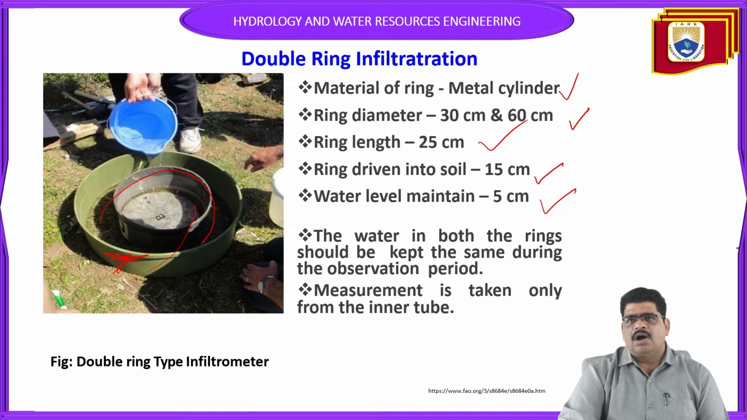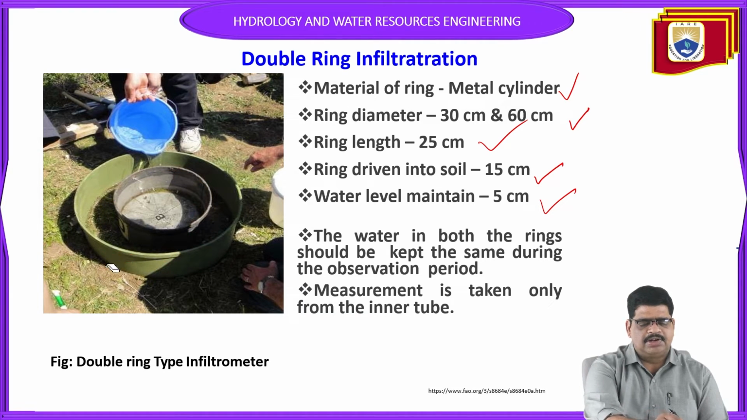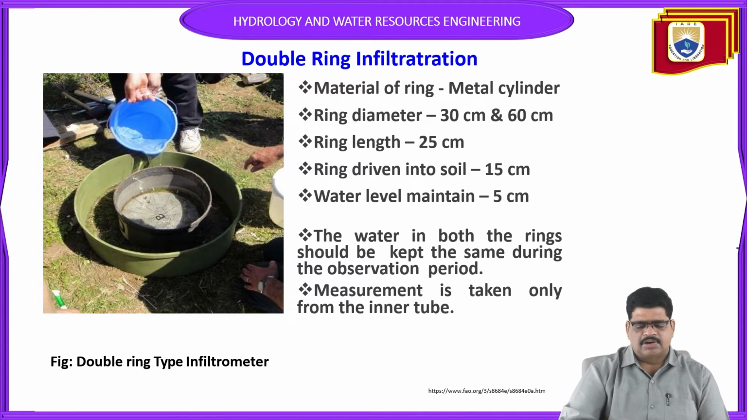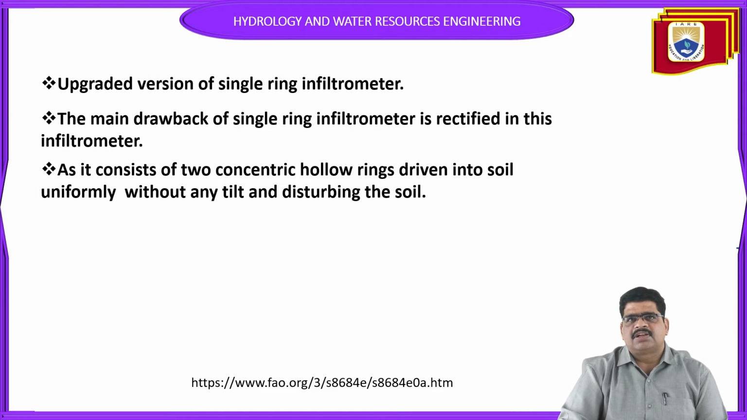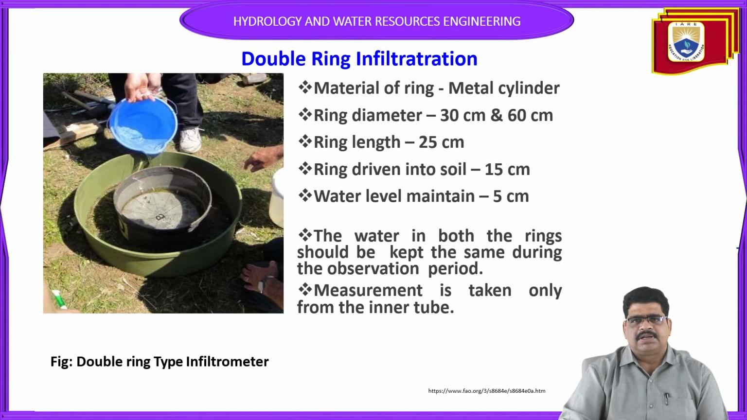So these are the common dimensions given for the double ring infiltrometer. How does it overcome the drawbacks? Both rings should be kept for the same duration and observed period. The measurement is taken only from the inner ring. What are the drawbacks that can be considered in a double ring infiltrometer?